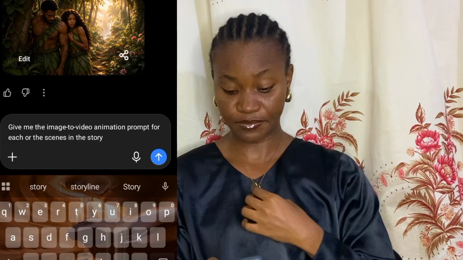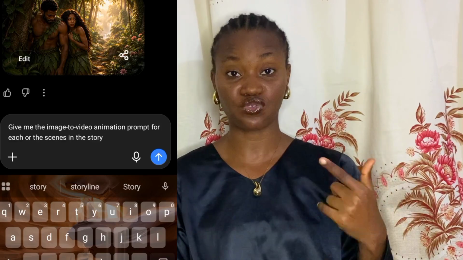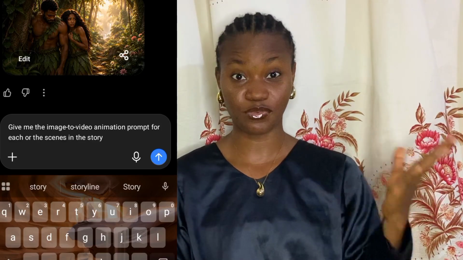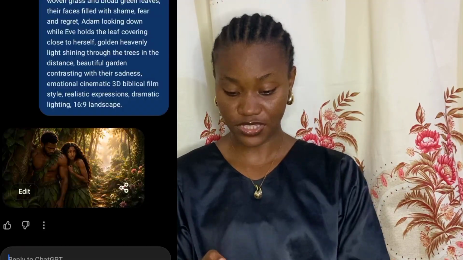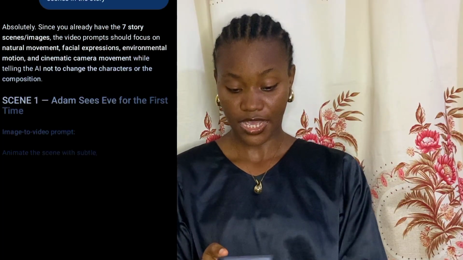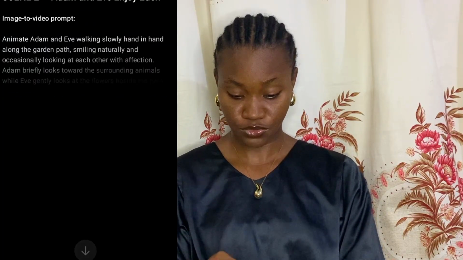So guys, having gotten our images, the next step is to generate our image to video animation prompt. Here I told ChatGPT to give me the image to video animation prompt for each of the scenes in the story. So I'll click on this arrow and allow ChatGPT to do the needful. Once it's done, we head over to generate them.